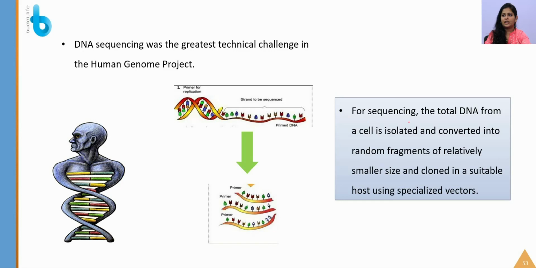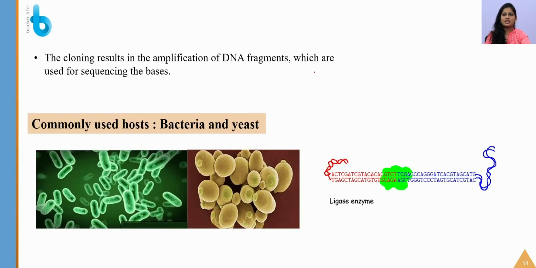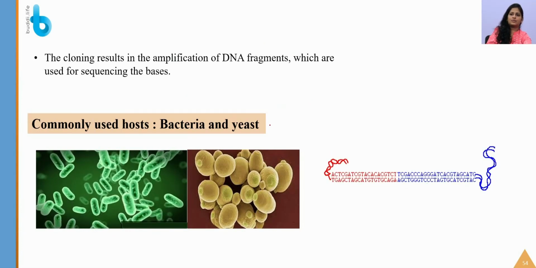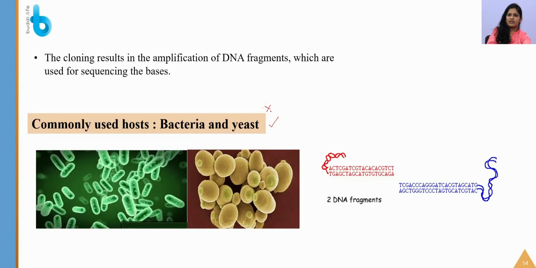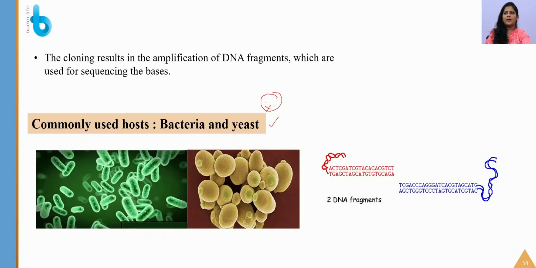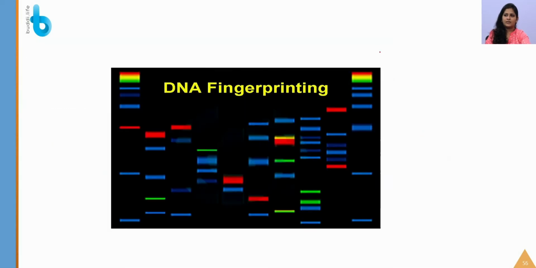For sequencing, what they did is the total DNA from the cell is isolated and converted into many random fragments of relatively smaller size and cloned in a suitable host using a specialized vector. So here cloning results in the amplification of DNA fragments which are used for sequencing. So commonly which hosts are used and which vectors are used are again very important. Commonly used host organisms are bacteria and yeast, whereas commonly used vectors are bacterial artificial chromosomes and yeast artificial chromosomes, which are again very important.